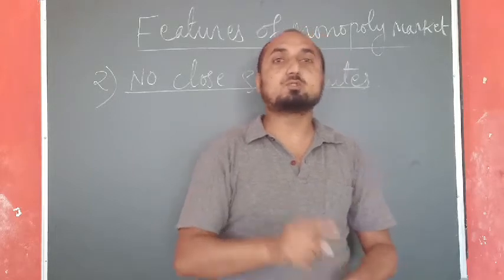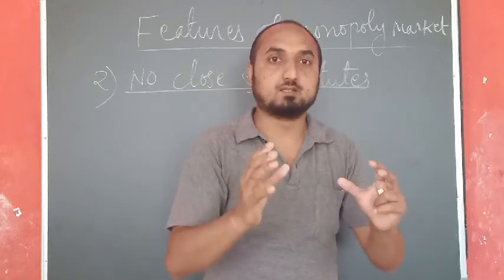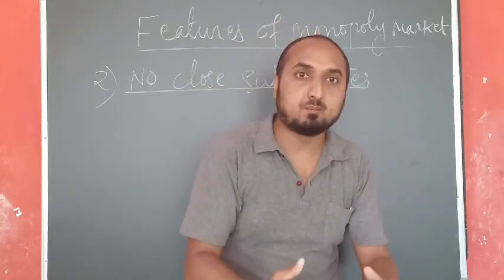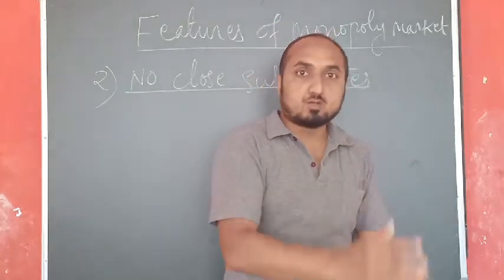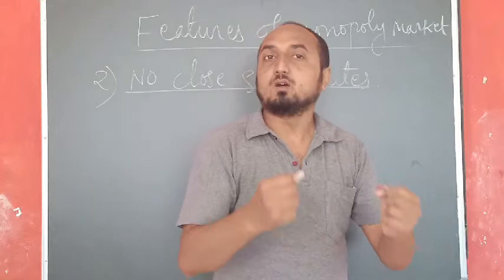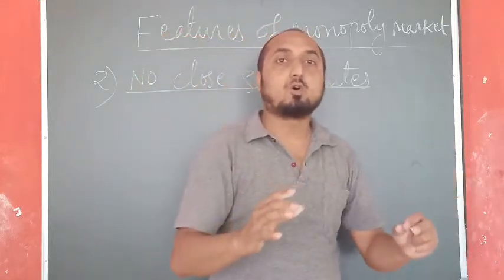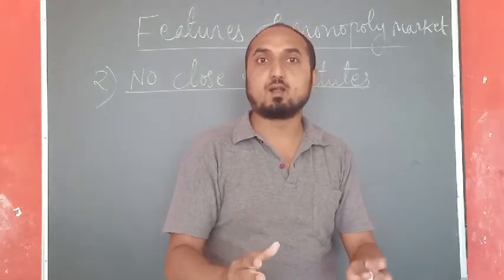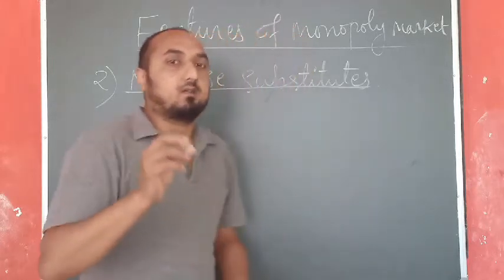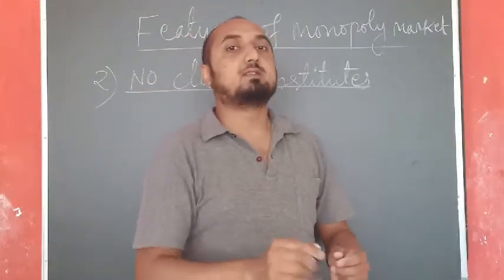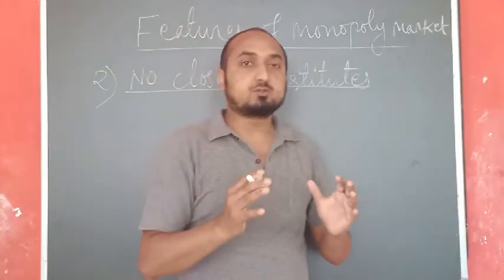Because the producer is only one, the seller is only one, so there is no competition. If there would have been competition in the market, there would have been alternative products or other close substitutes may have been available in the market. But due to that single producer, no other producer or no other competitors are there in the market to supply similar types of product in the market. And the next thing we have to understand in this topic is this: because of no close substitutes,